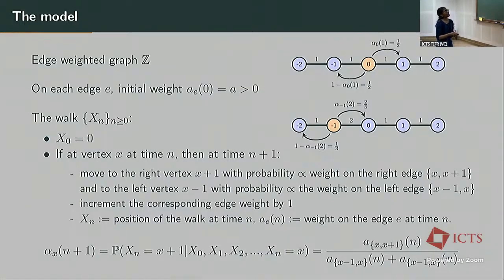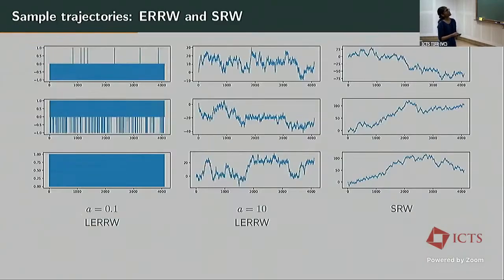So let's look at some sample trajectories of the edge reinforced random walk and compare it with the simple random walk. If A is small, then the reinforcement is going to be very strong. And if A is large, then the reinforcement is going to be weaker. And in the simple random walk, there is no reinforcement. There is equal probability of jumping to the left or to the right at any time.